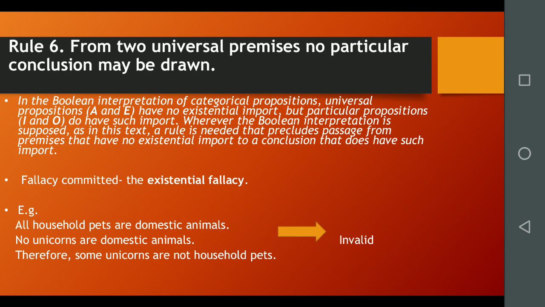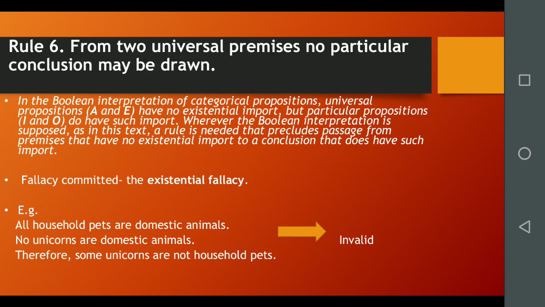And because under the traditional interpretation, existential import may be inferred from universal as well as from particular propositions, it would not be problematic in that traditional view to say that the conclusion in the example given here is simply a weaker version of the conclusion we all agree is validly drawn.